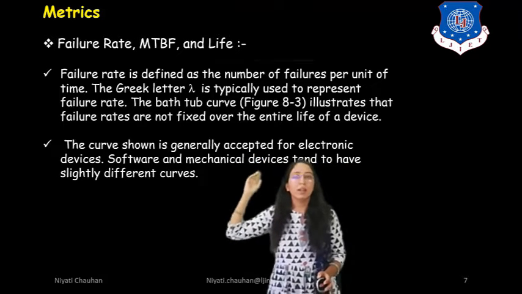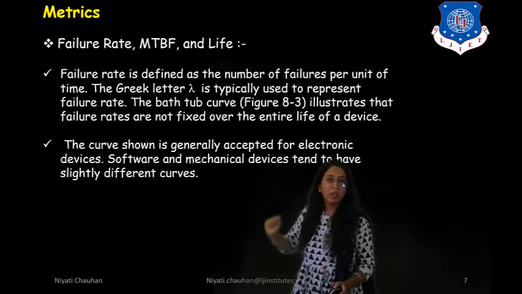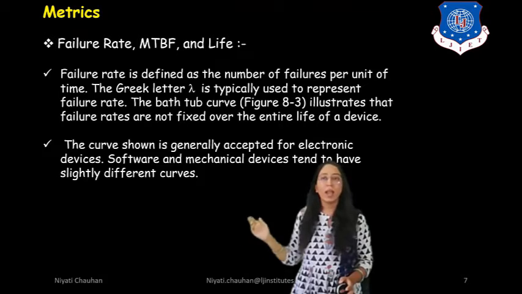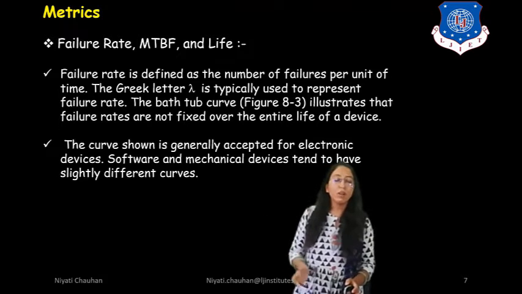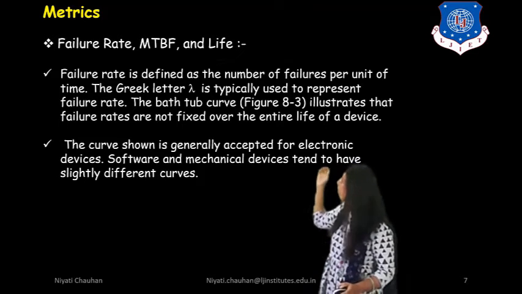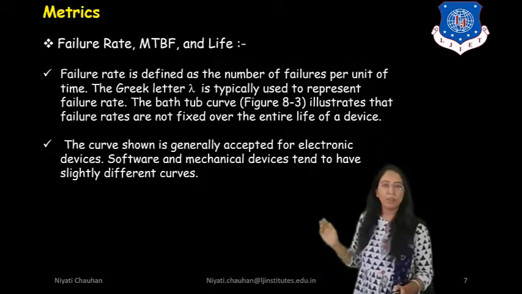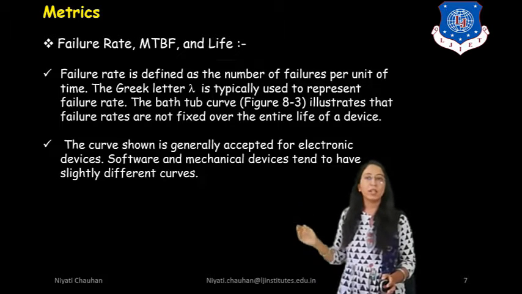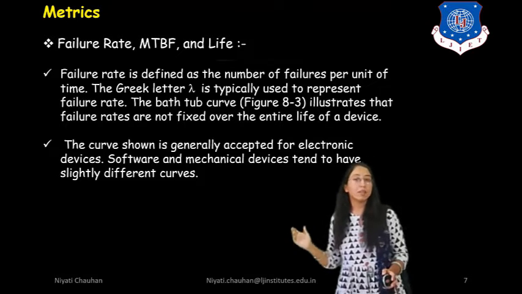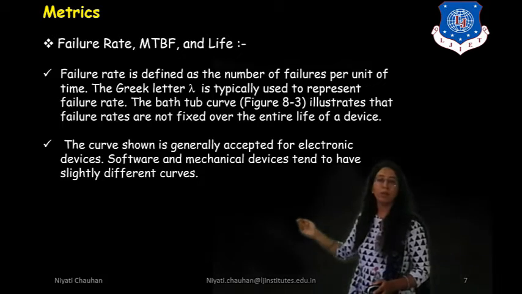The bathtub curve, which is shown in figure 8.3, illustrates that failure rates are not fixed over the entire life of a device. The curve shown is generally expected for electronic devices. Software and mechanical devices tend to have slightly different curves.